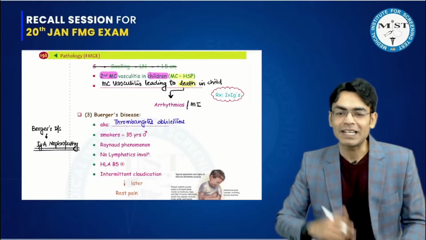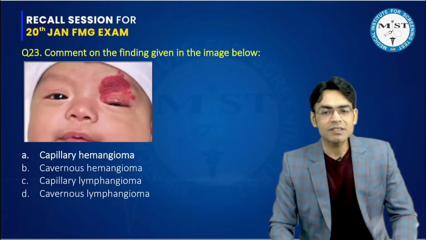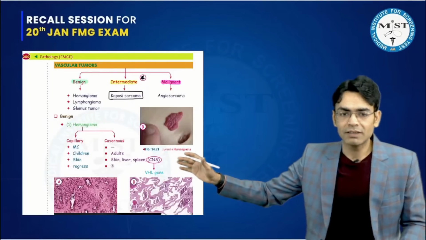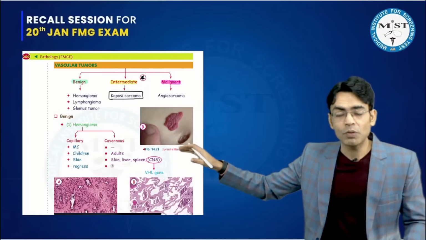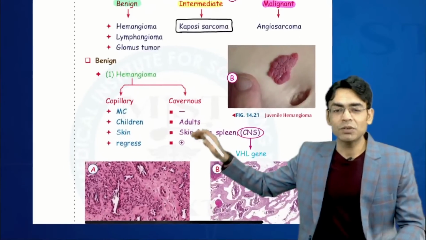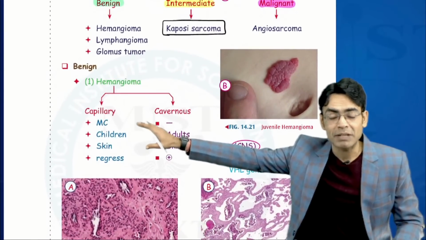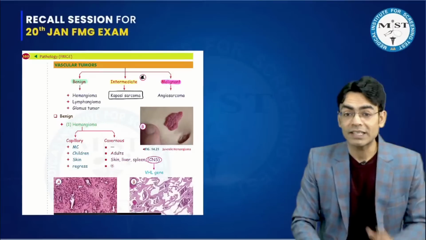Again, a question which directly came from the notes. Comment on the finding given in the image below. Now, it is not that we have not studied it. We have studied it. Again, this is a question which came directly from the last chapter of the workbook, the vascular disorders. In that, we have discussed this image which I have shown you, and we have said that this is the hemangioma, capillary hemangioma. It is most common. It is seen in children, and it is there on the skin.